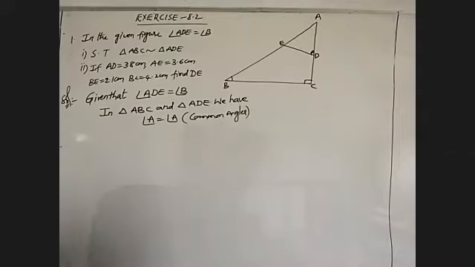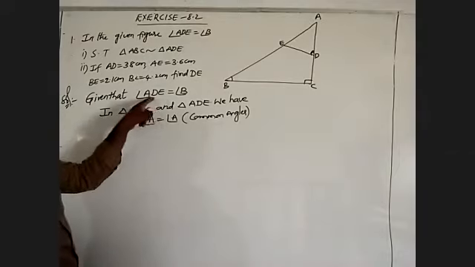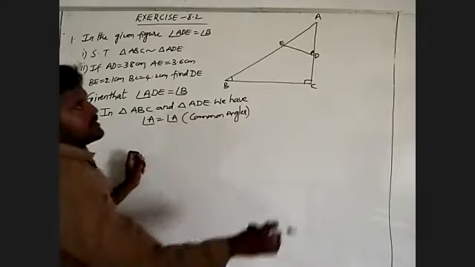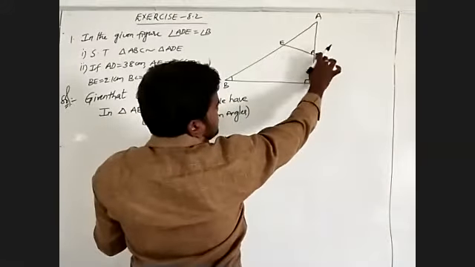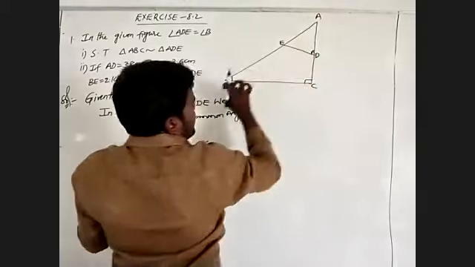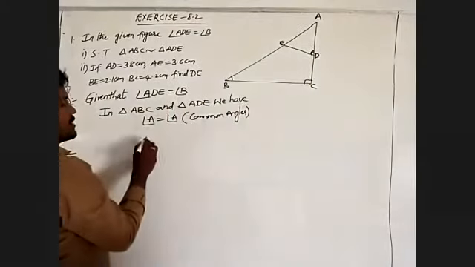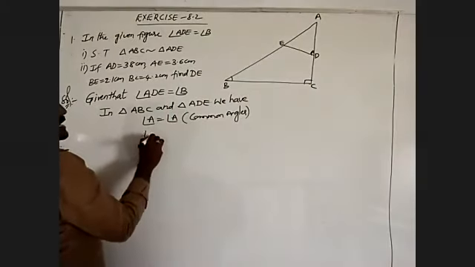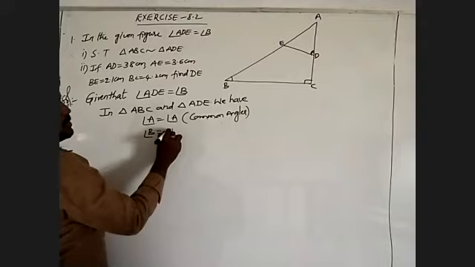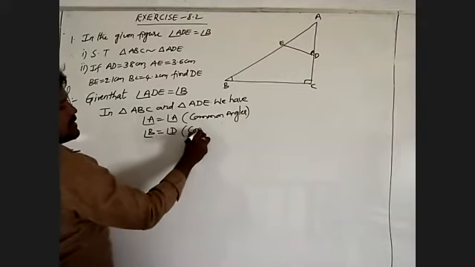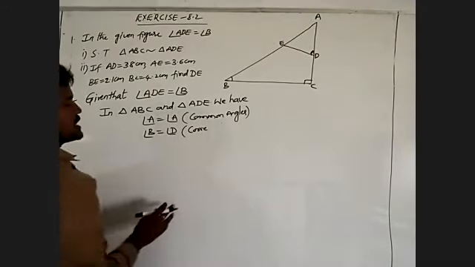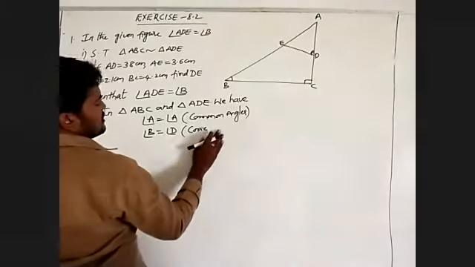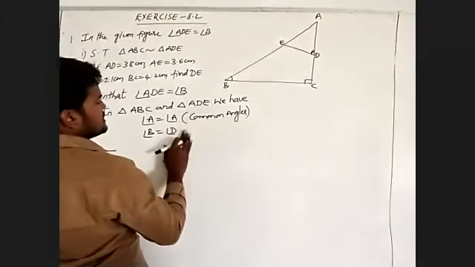And also one thing is given: in triangle ADE, angle D must be equal to angle B in triangle ABC. That I will write, angle B is equal to angle D. This we have to write as corresponding angles. This also, corresponding angles in this given figure.